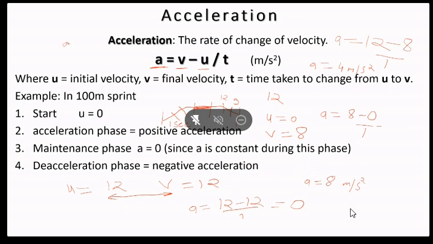Acceleration will be equal to 9 minus 12 divided by 1. That means A value is equal to minus 3. It is showing you that it is a negative acceleration, or we can say deceleration.